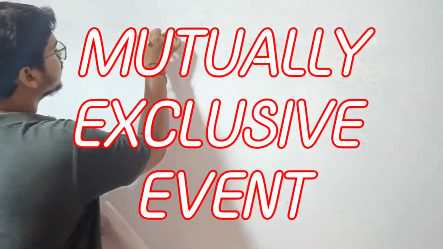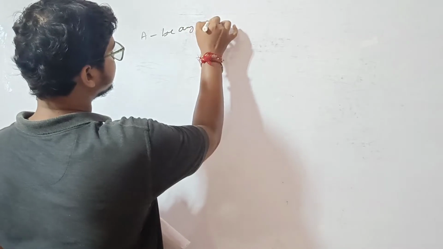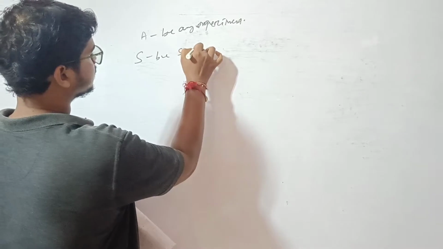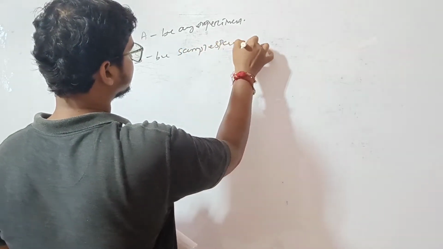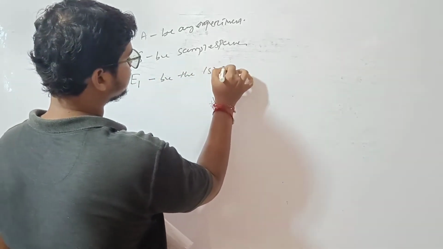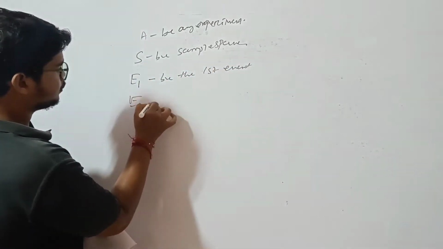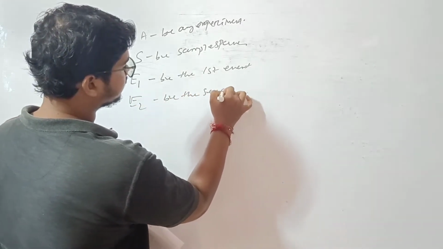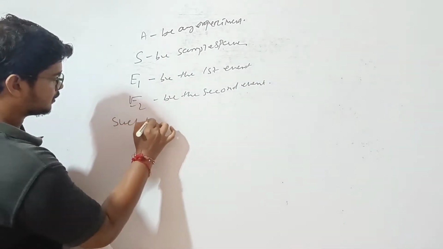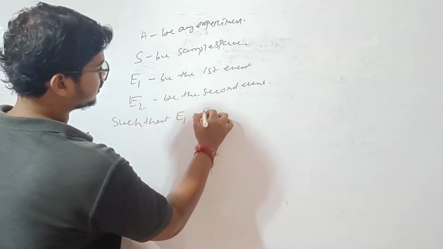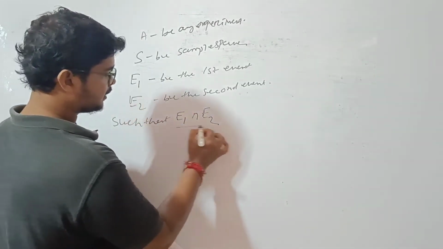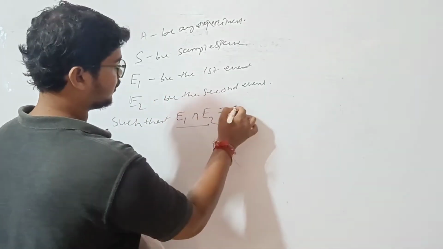Third, mutually exclusive event. Let A be any experiment, S be sample space, E1 be the first event and E2 be the second event, such that E1 intersection E2 equals the empty set.